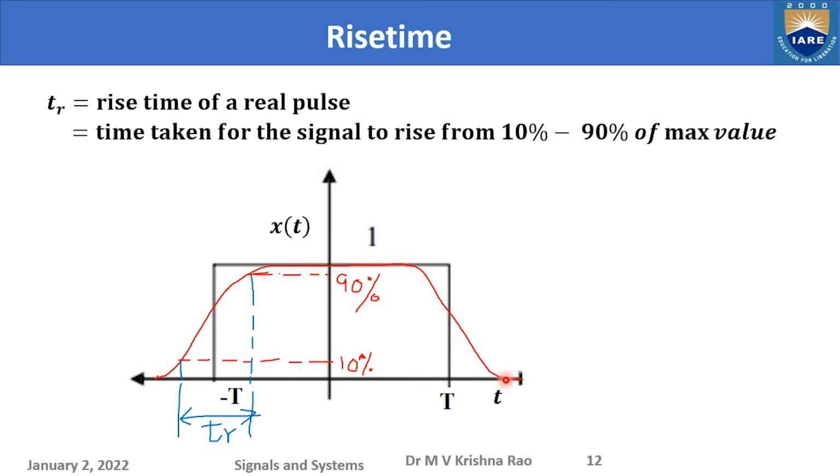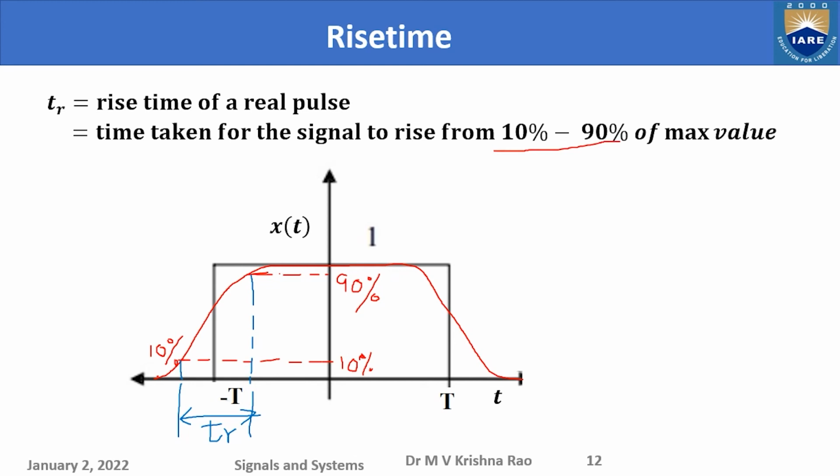Afterwards it slowly comes down. So this is the real pulse, and this is the ideal pulse. Real pulses always have finite rise times, which is the time taken for the signal to rise from 10% to 90% of its maximum value.